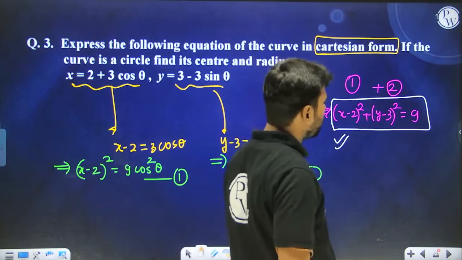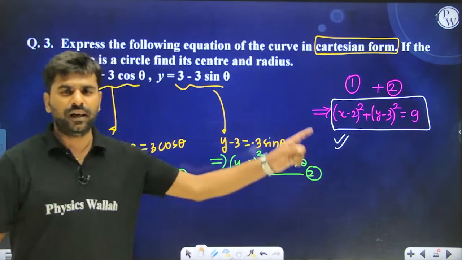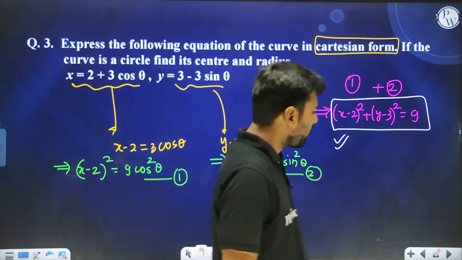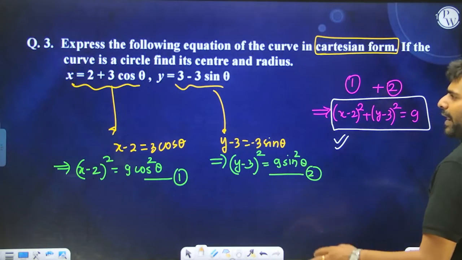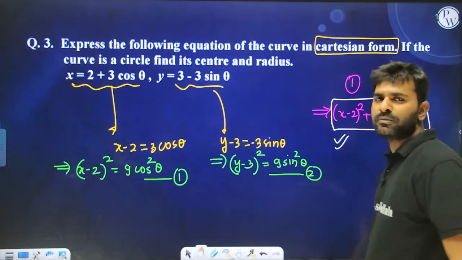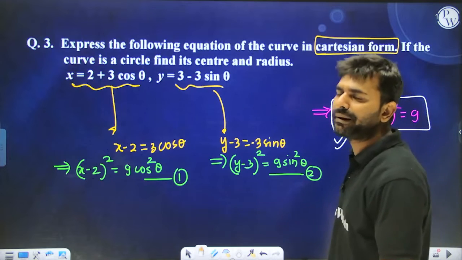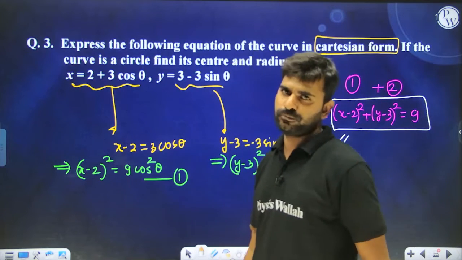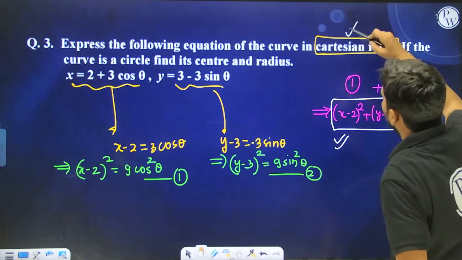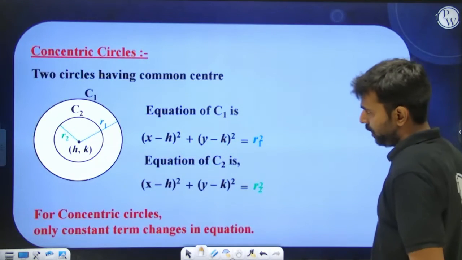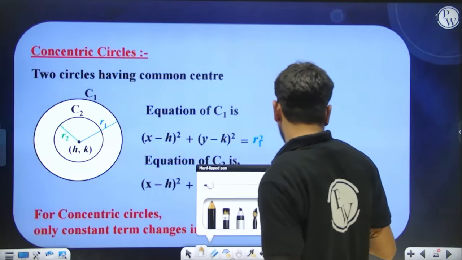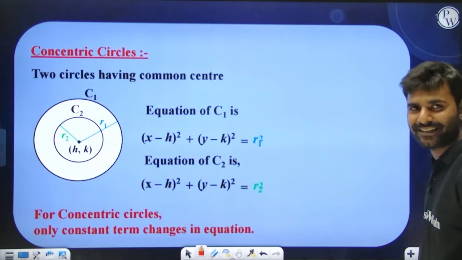What is the center of this circle? 2, 3. What is the radius of the circle? 3. I hope you guys are clear with this. So sometimes the equation is given to me in the form of parameters, and our agenda is to eliminate the parameters and write down the equation in terms of x and y alone, which we call Cartesian form. Moving ahead, talking about a new concept, and that is concentric circles.